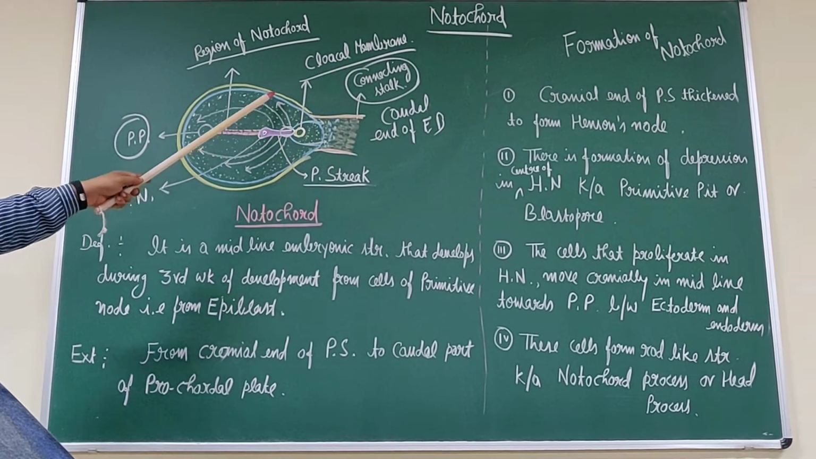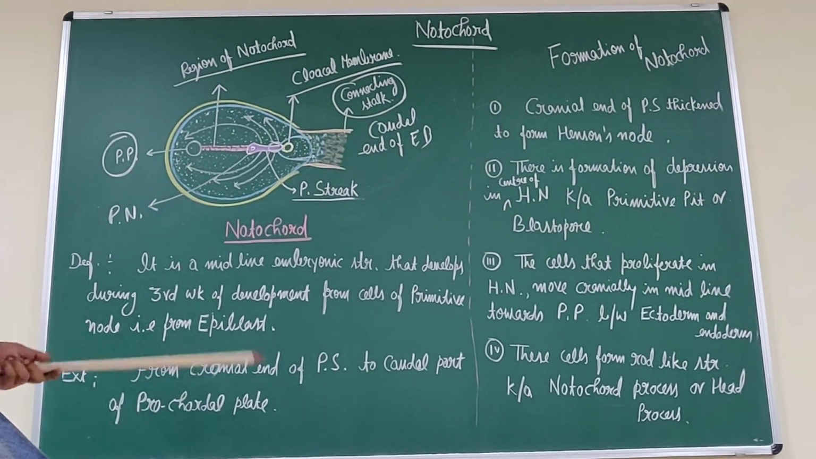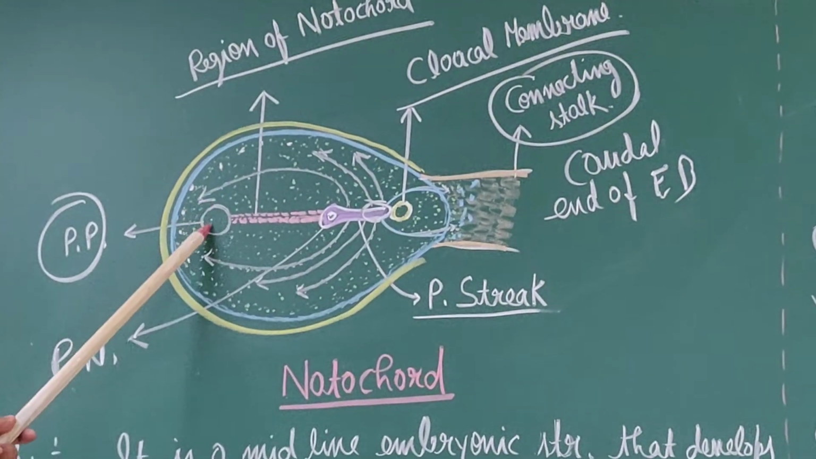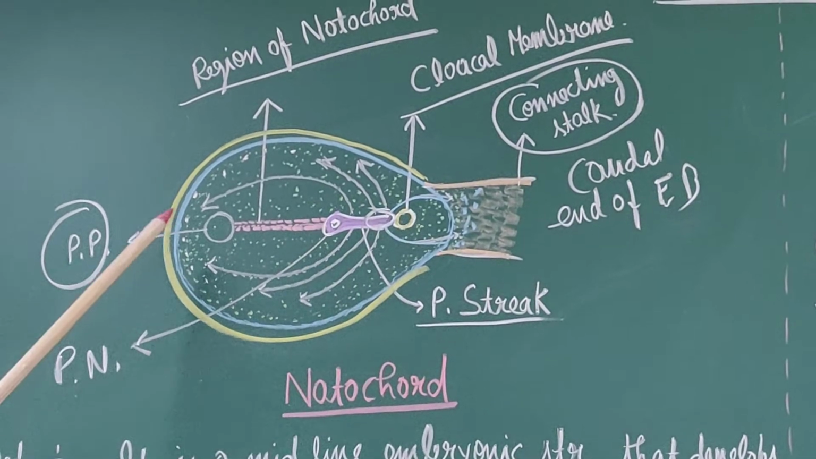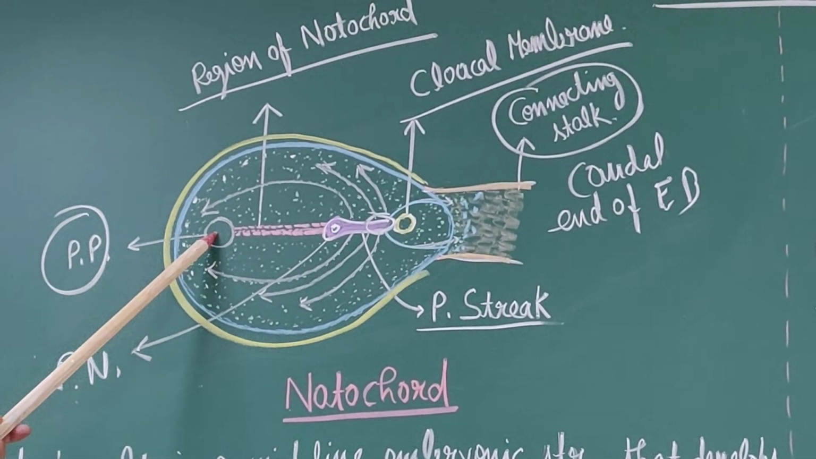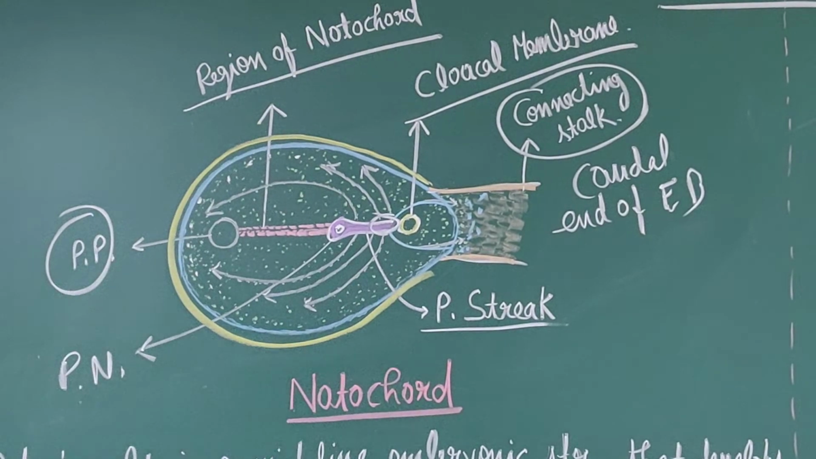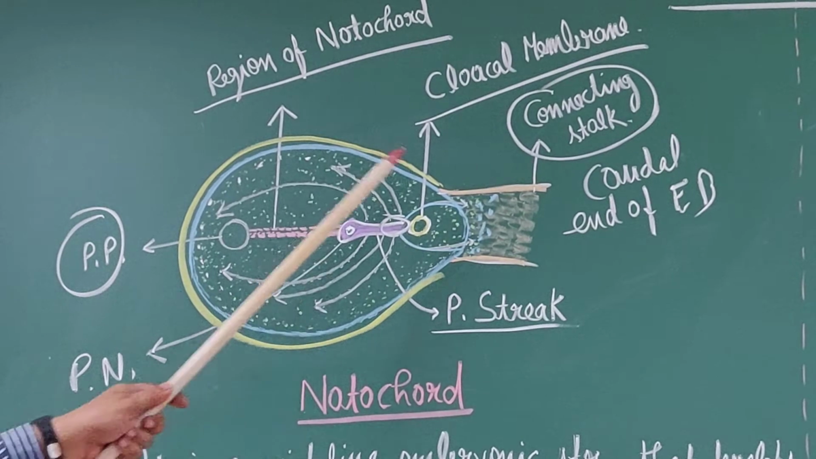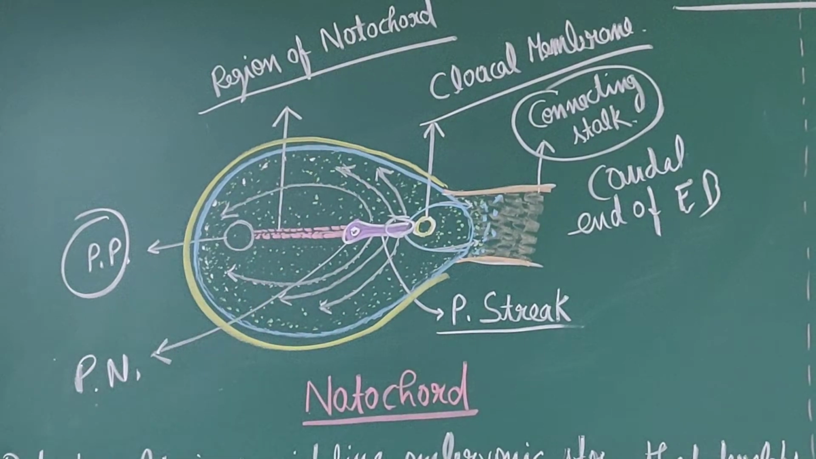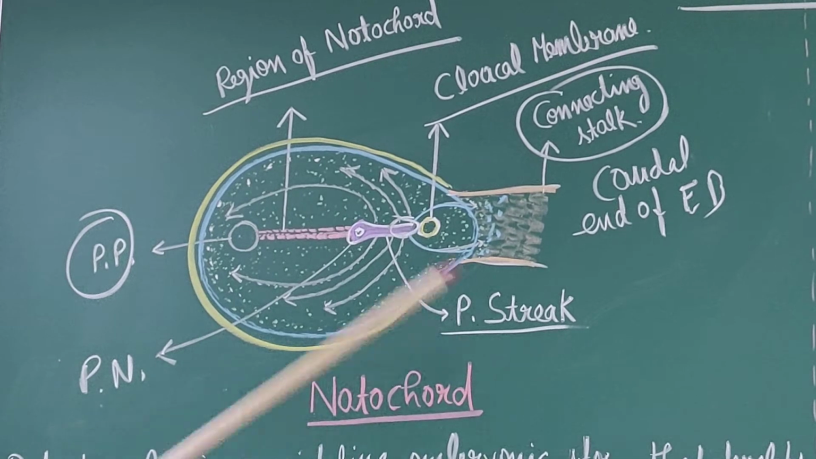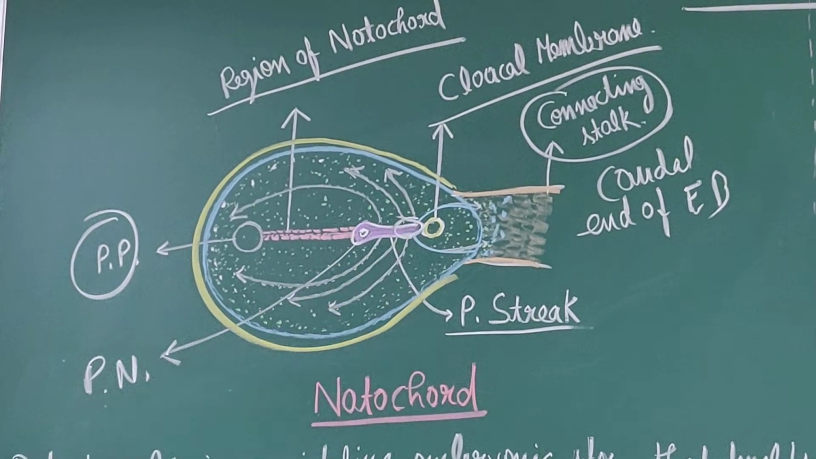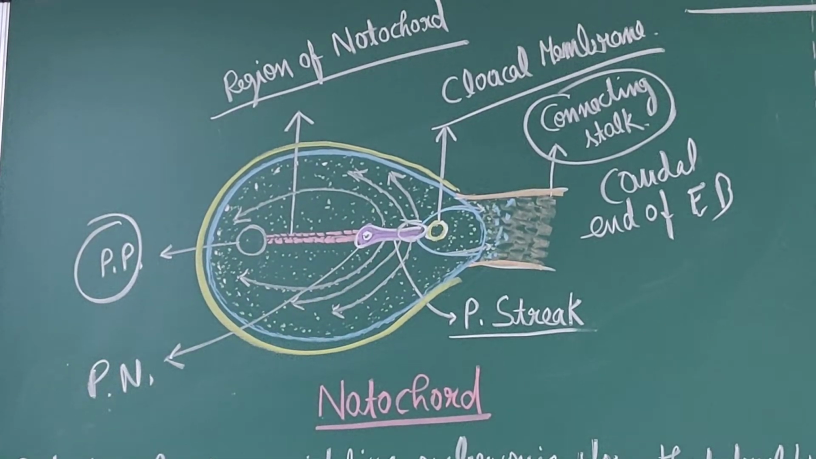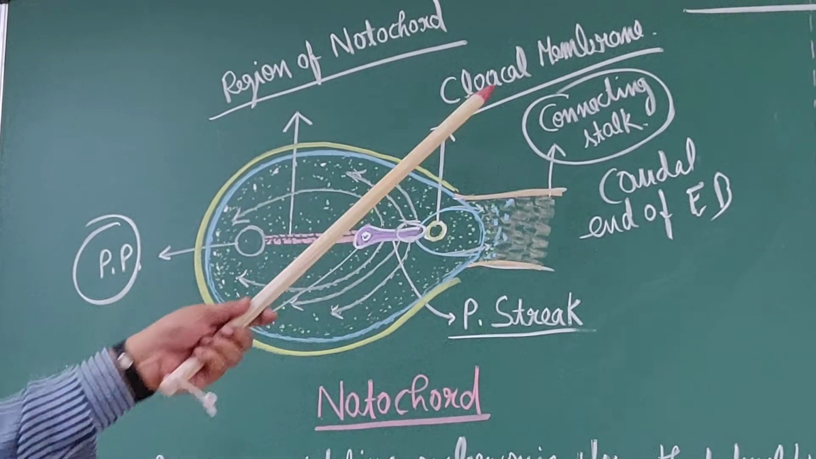It is present throughout the region of the embryonic disc except in this region, that is the precaudal plate, the region of the notochord where the notochord will form, and a region that is known as the cloacal membrane that is situated caudal to the primitive streak. So in this region there is no intraembryonic mesoderm.